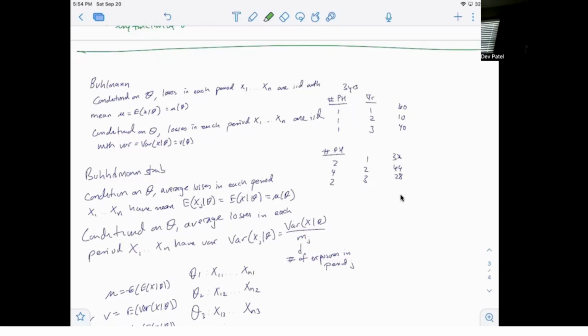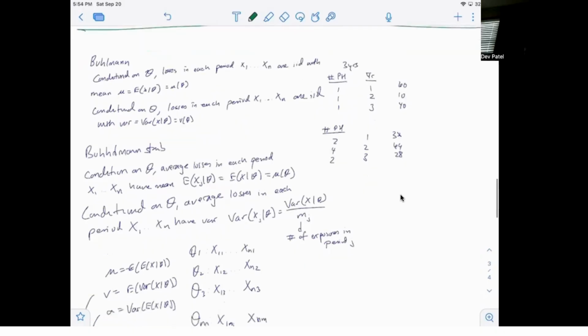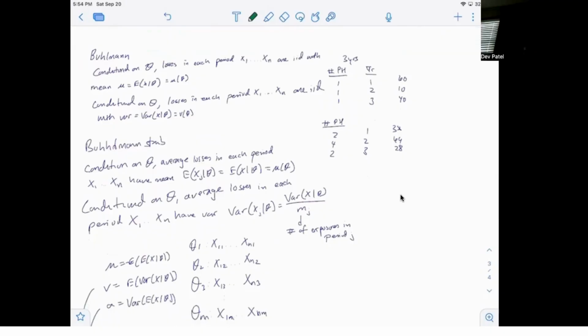And with the same variance as well, right? So in year 1, the policyholder can experience any amount of loss, but the expected value and variance are the same across all periods. That is Buhlmann. Then Buhlmann-Straub is conditioned on theta, your average losses in each period.